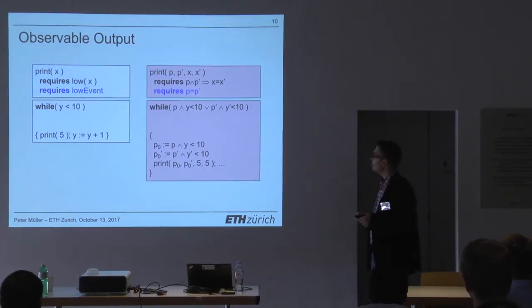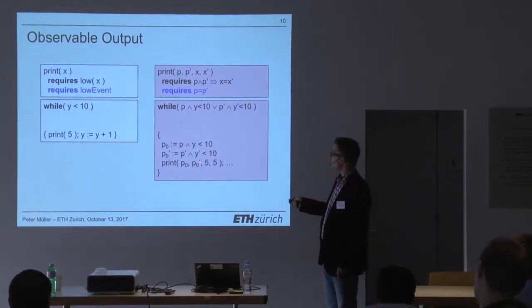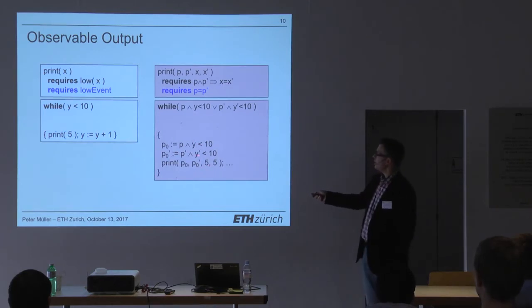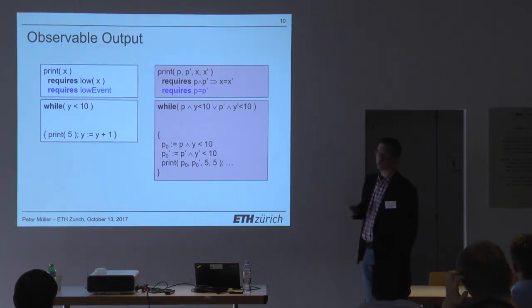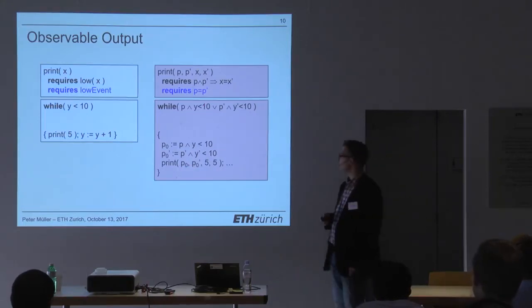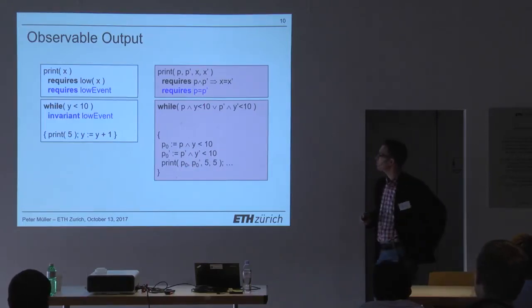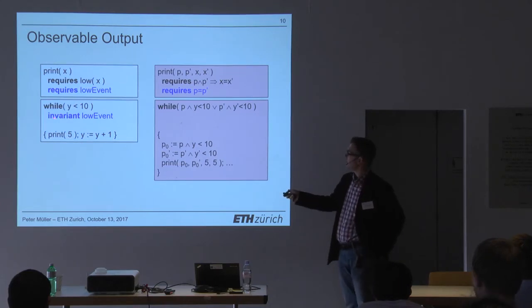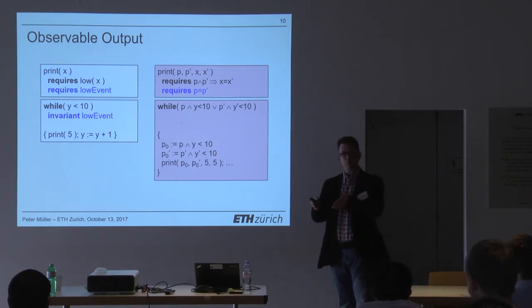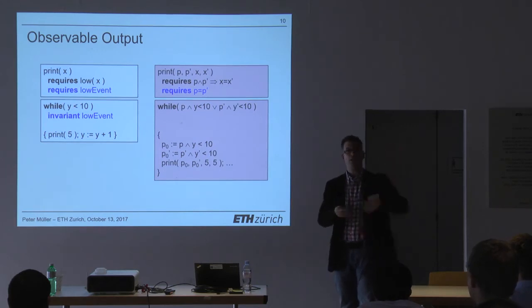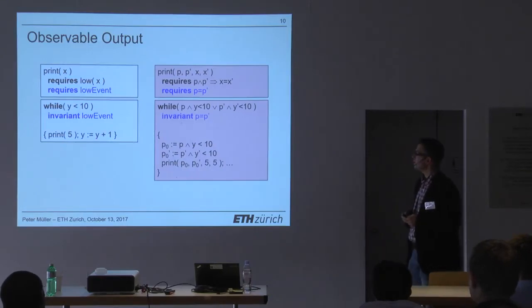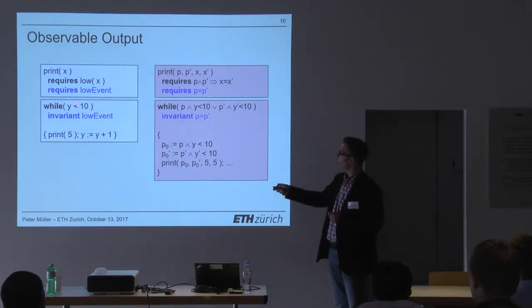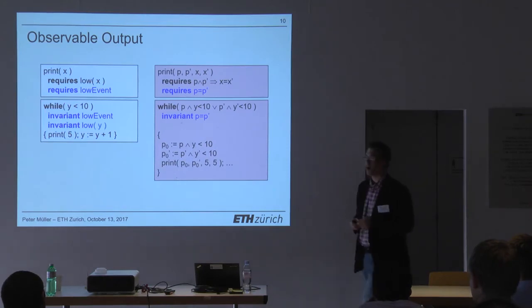Okay? And now with this kind of specification, we could not verify this anymore, right? Because if y might be a secret, we don't know that P0 and P0 prime are the same, so the precondition check would fail here. So you would need a stronger specification. So first of all, you would need to specify in your loop invariant that actually you are in a situation where both control flows reach that point. There are no conditionals high up that already prevent one of the programs from getting there, which we can translate here. But then since this depends on whether y is a secret or not, we will also have to say that y is not a secret.